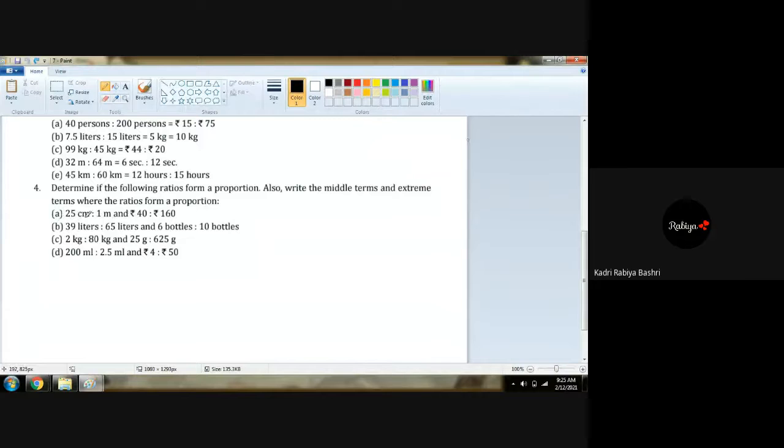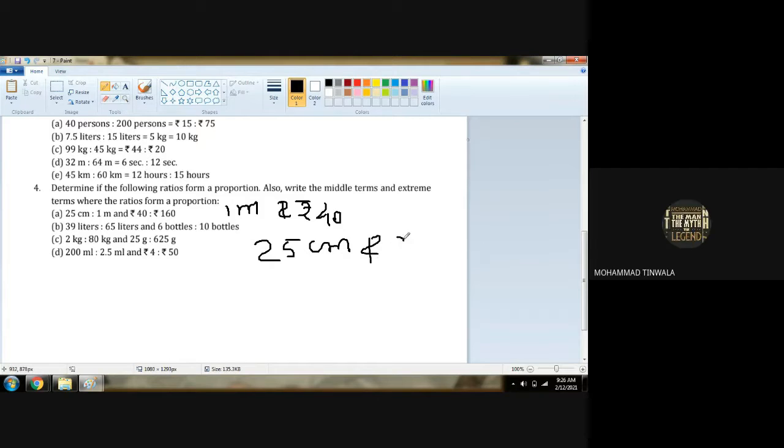1 meter and 40 rupees. These two are middle terms. Extreme terms are 25 centimeter and 160 rupees. Very good. Understood? There is nothing to be afraid of. Whatever the unit, what is our middle term?